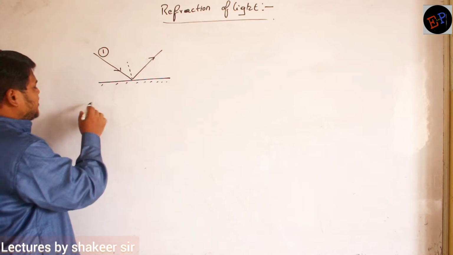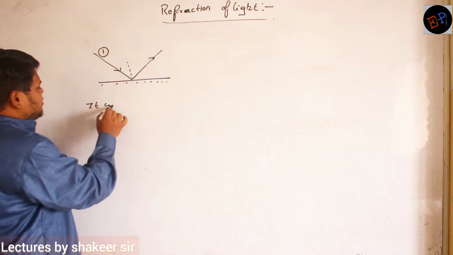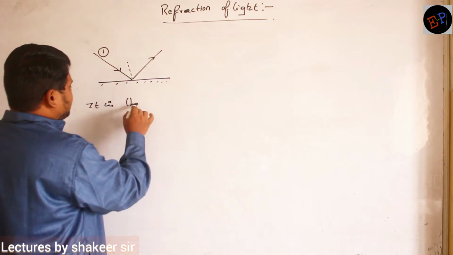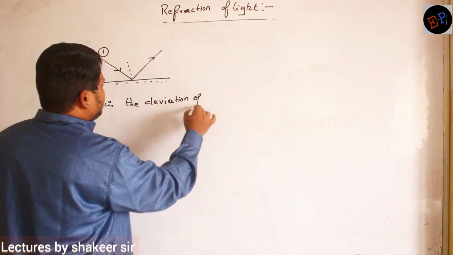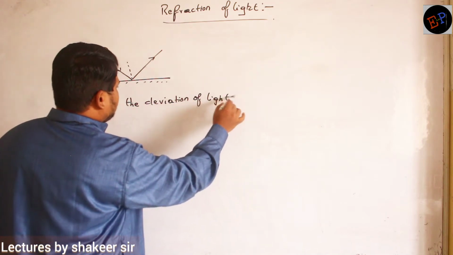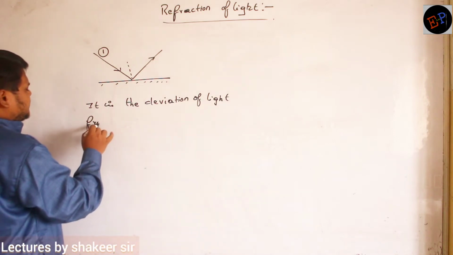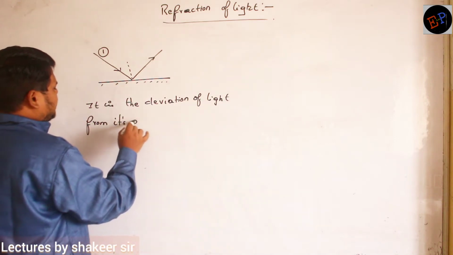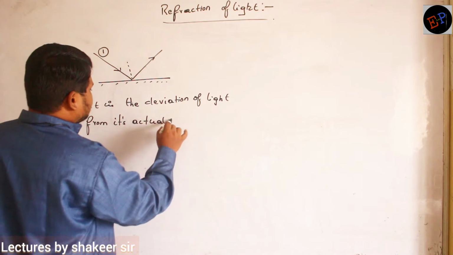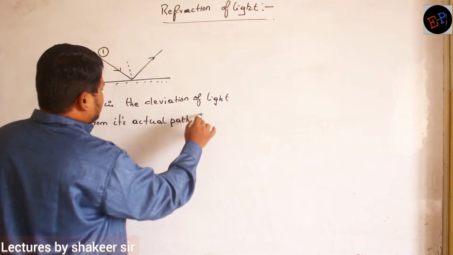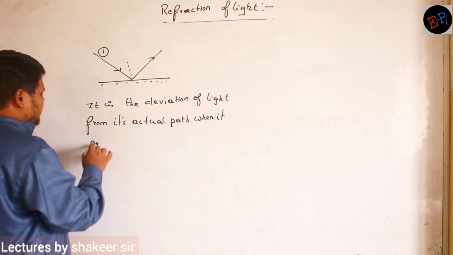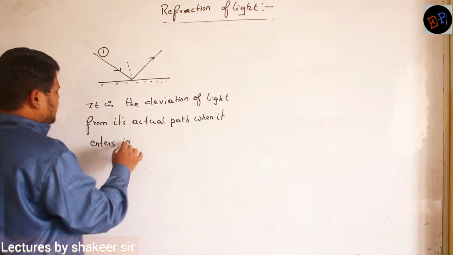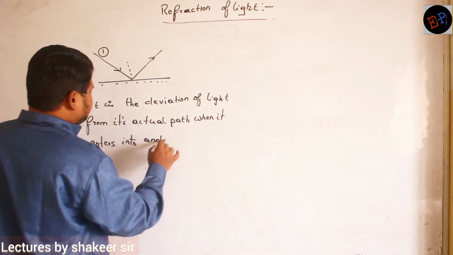So how can I define refraction of light? It is the deviation of light from its actual path when it enters into another medium.